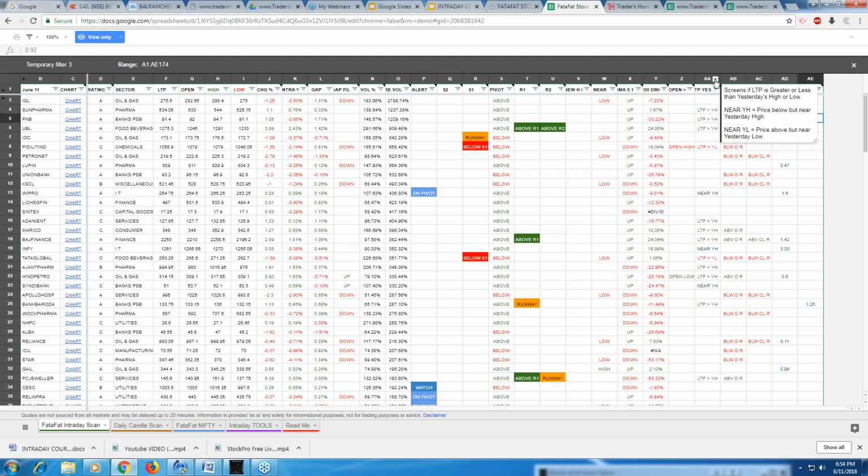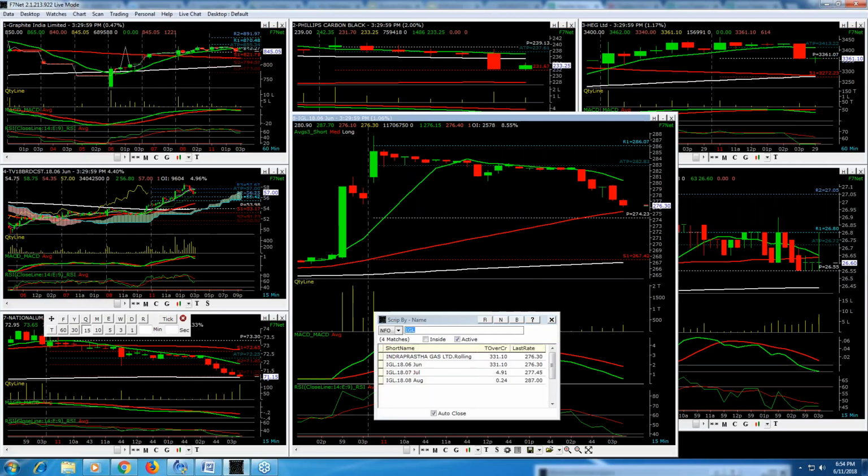Then the next column says if the latest traded price is greater or less than yesterday's price, which means you get to see from here the PRB, right? Previous day range breakout. If the latest traded price is more than yesterday's high, it means the PRB has happened here. Sun Pharma. So let's see Sun Pharma. What's happening in Sun Pharma?